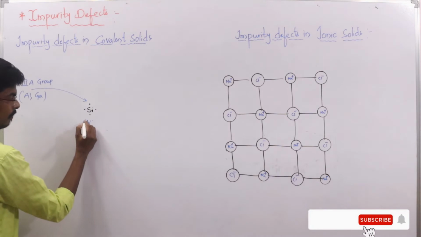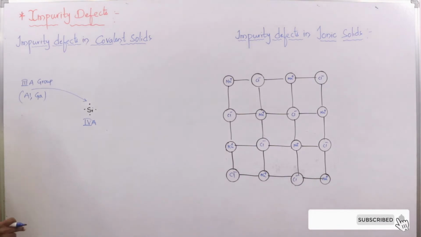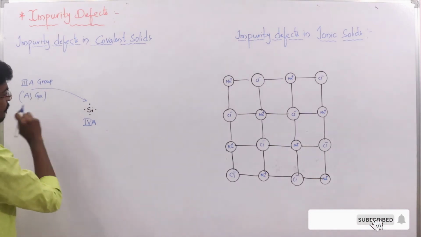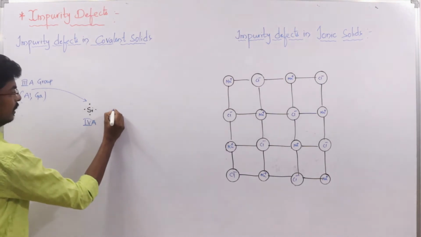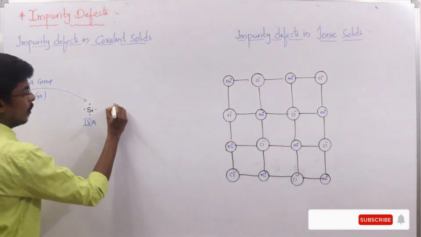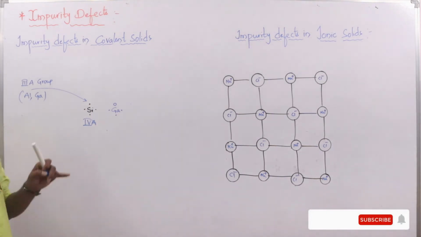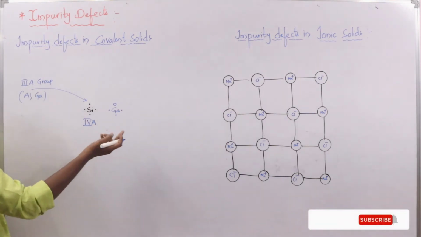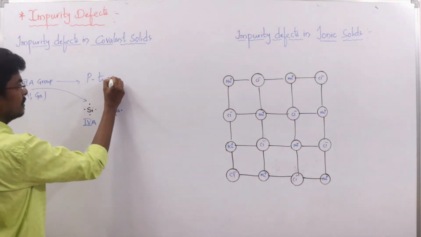So you are doping the group 3A elements into the group 4A element. Group 3A elements usually contain 3 valence electrons. So when you substitute aluminum or gallium in place of silicon, it is going to create a hole, which is responsible for electrical conductivity. Generally, when you dope with group 3A, which type of semiconductor do you get? This creates a p-type semiconductor.